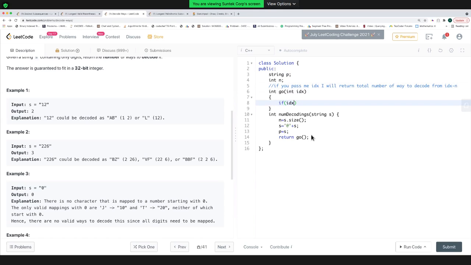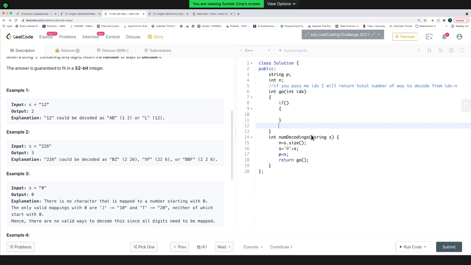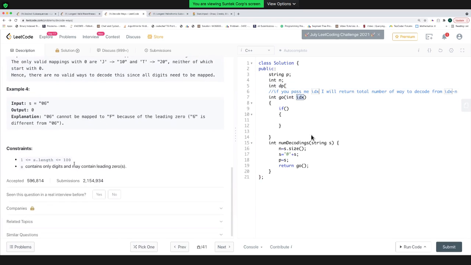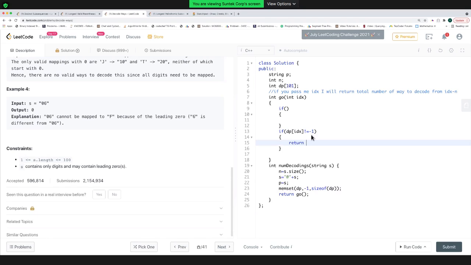So let's write the base case afterwards. Let's add a DP condition too. As I'm passing only one argument and the length of the string will be maximum 100, let's give the size 101. I'll add a memset. I'll fill this DP array with -1. That means it is not visited. So if my DP of IDX is not equal to -1, then I need to return this DP of IDX.